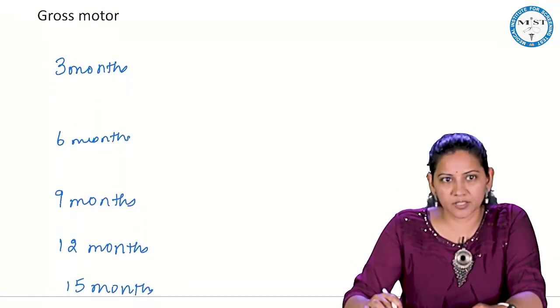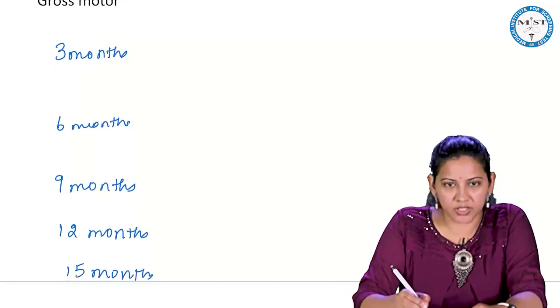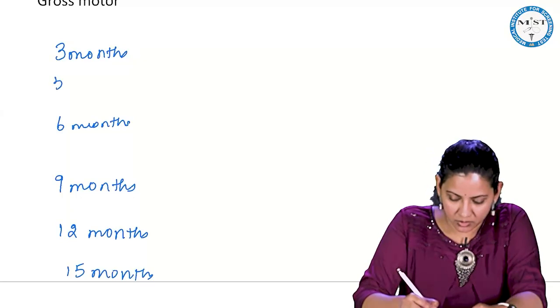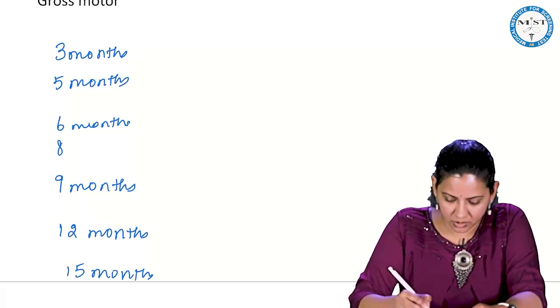Here in gross motor, you just need to add 2. So, 3 plus 2 is 5 months, and 6 plus 2 is 8 months.